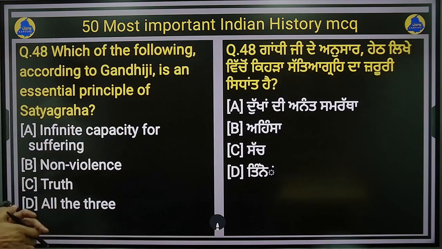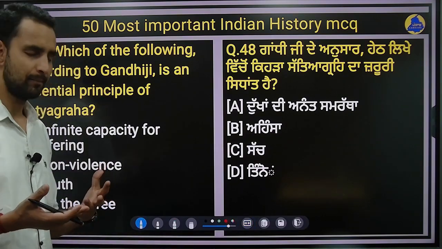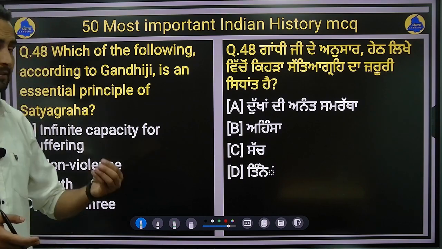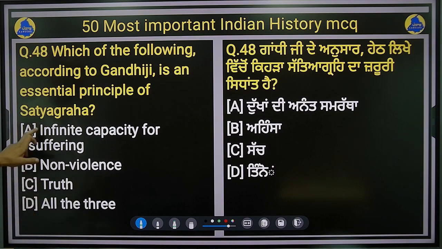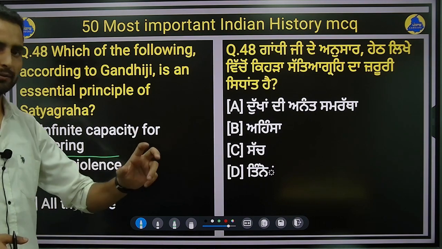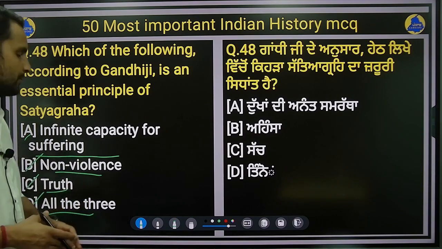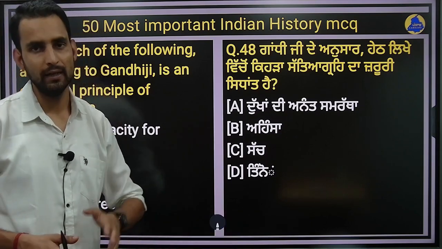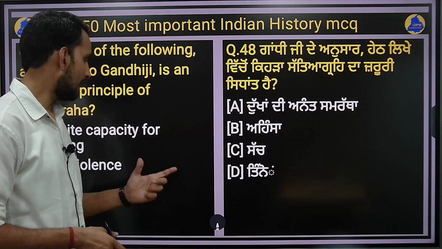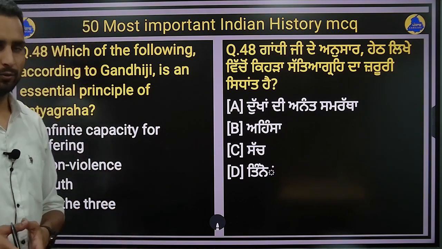Right. Next question, that is, which of the following according to Gandhiji is an essential principle of satyagraha? Gandhiji has found this system of satyagraha, or this system of agitation, which is known as satyagraha. So what according to him is the fundamental principle or the essential principle? Option A, infinite capacity for suffering. Second is non-violence. Third is truth. D is all of the three. So obviously all the three are the fundamental or essential principles of satyagraha, that you follow the path of truth, do not do any kind of violence, and be ready for any kind of suffering. Infinite capacity for suffering should be there inside you.